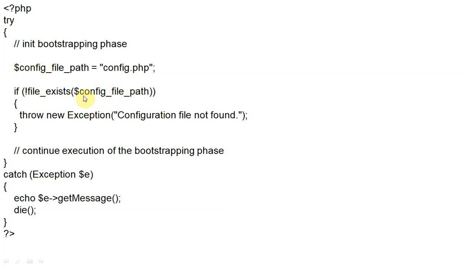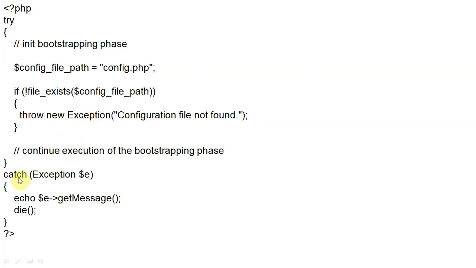So we are checking whether this file exists or not. Because we have written the not operator, if the file does not exist, then we are throwing a new exception, and we are writing here configuration file not found. We are checking in the bootstrapping phase. Why in the bootstrapping phase? We are checking whether that particular config file is there or not. If it is not there, then it will store configuration file not found inside the exception. It will create a new exception, and this message will be stored in that exception.